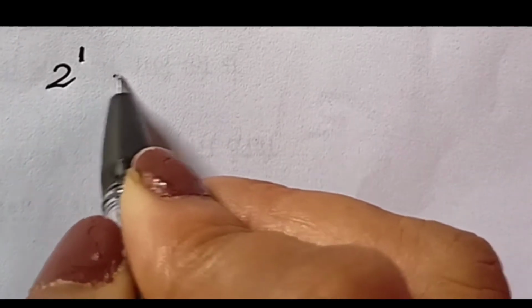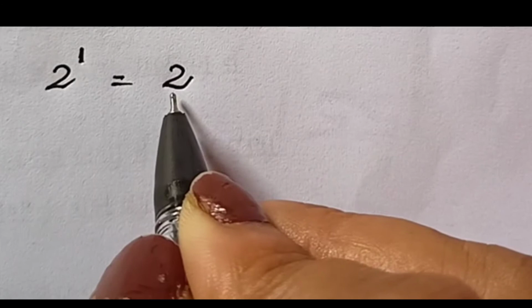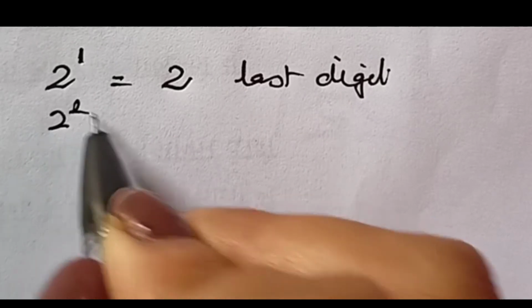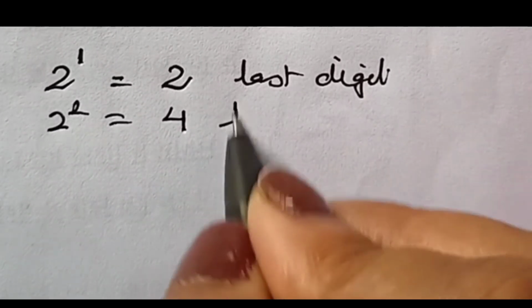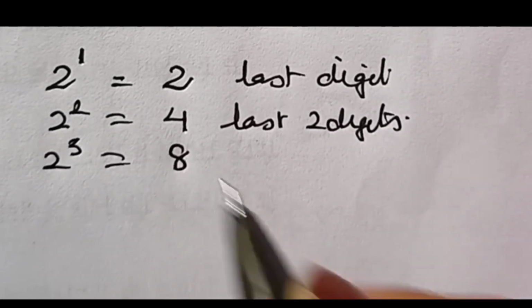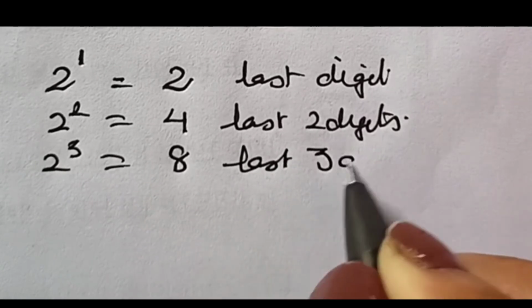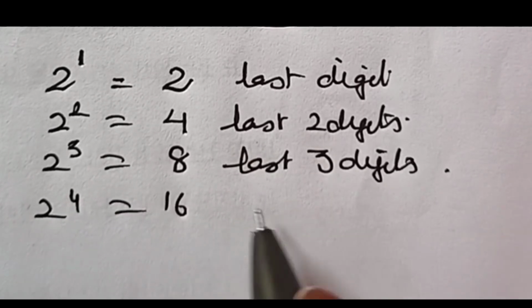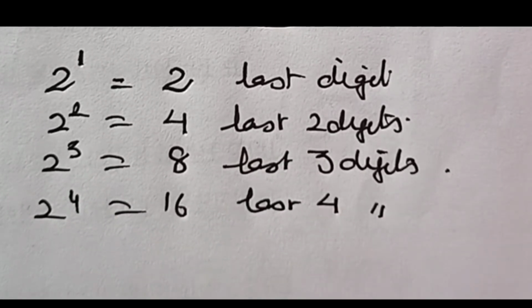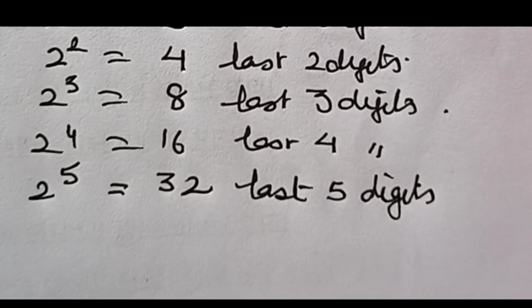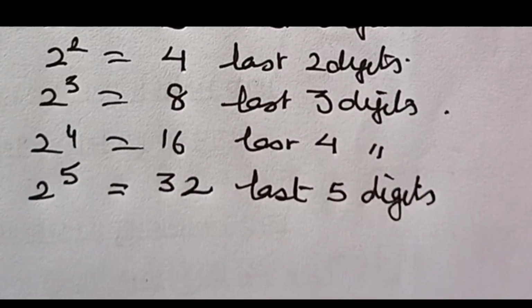Whatever powers of 2 we have, say 2 raised to power 1 is 2. So the divisibility rule of 2 will be that the last digit should be divisible by 2. Right? 2 raised to power 2 is 4, so the last 2 digits should be divisible by 4. 2 raised to power 3 is 8, so the last 3 digits should be divisible by 8. And similarly for 16, the last 4 digits should be divisible, and for 32, the last 5 digits must be divisible by 32. So this is a common rule I have told you, right?